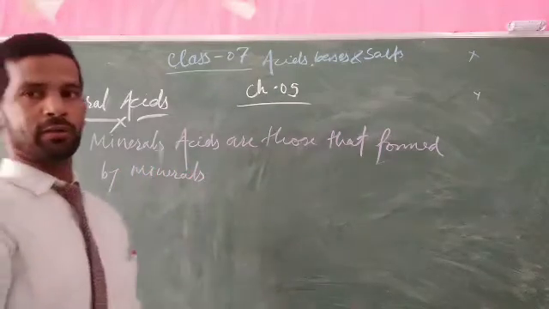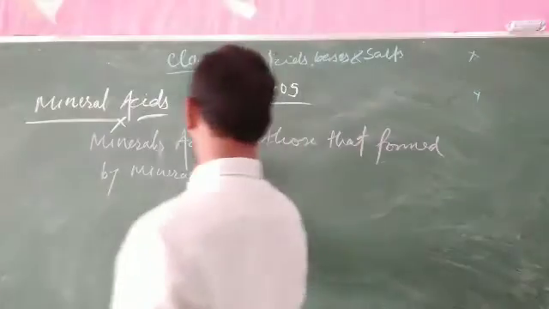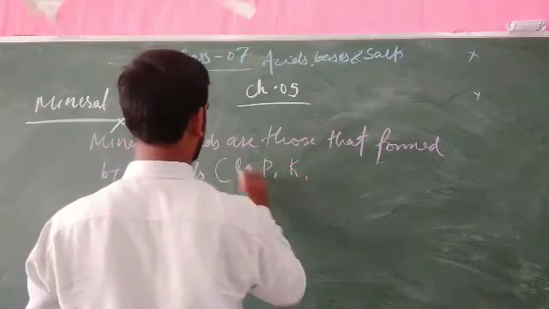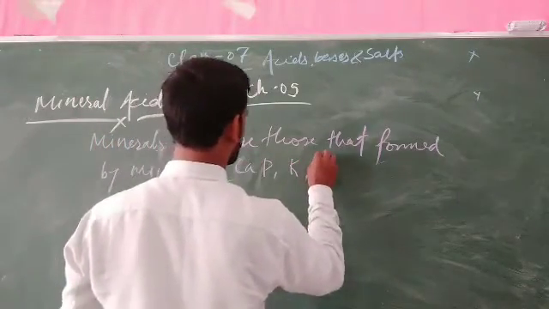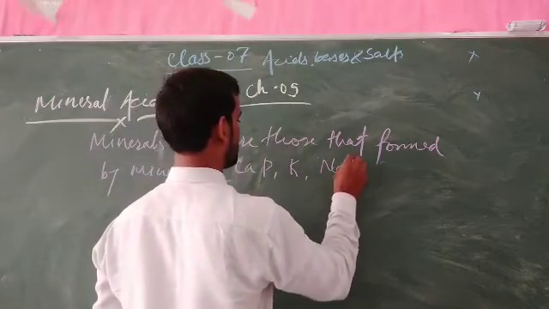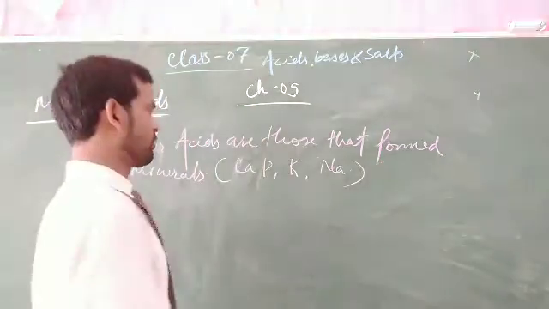So what are these minerals? Minerals are calcium, phosphorus, potassium, sodium, etc. Hydrogen.